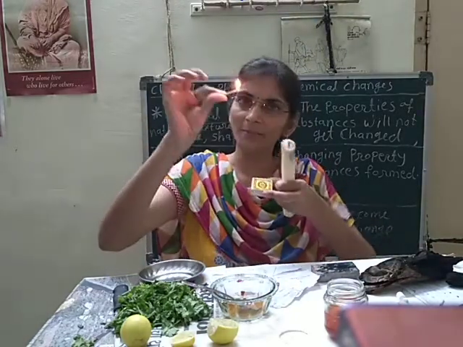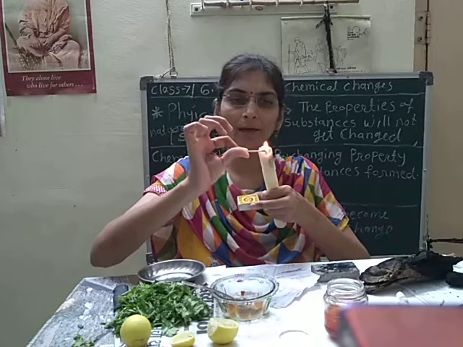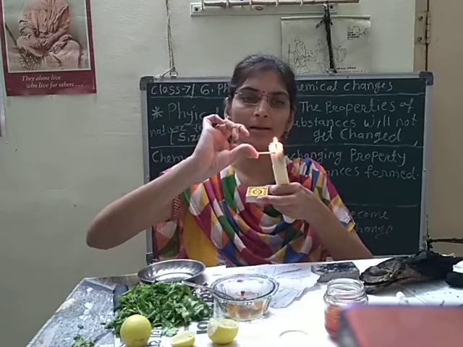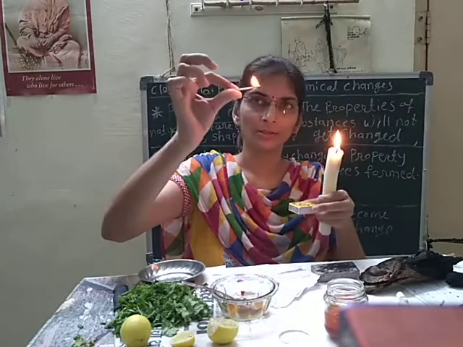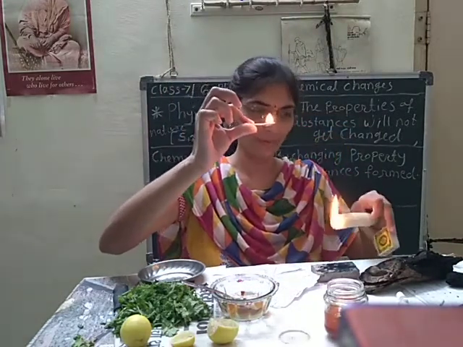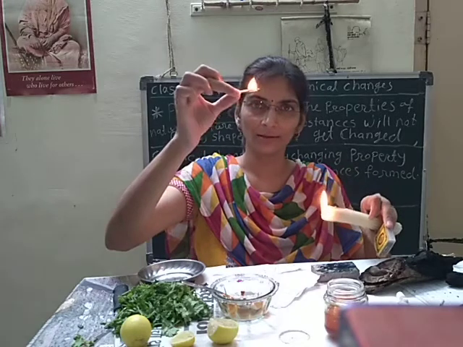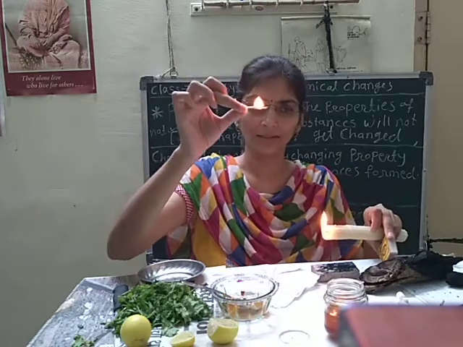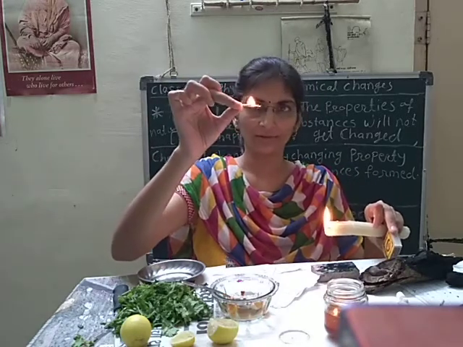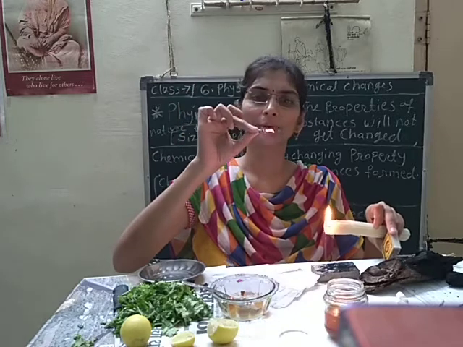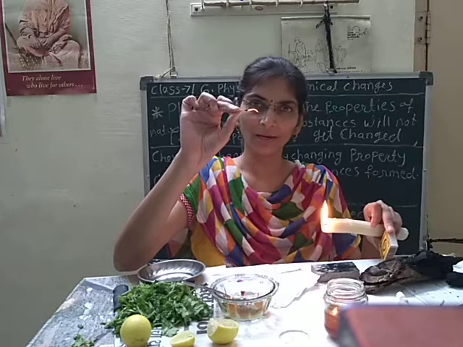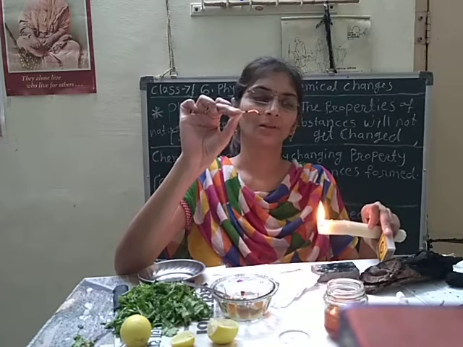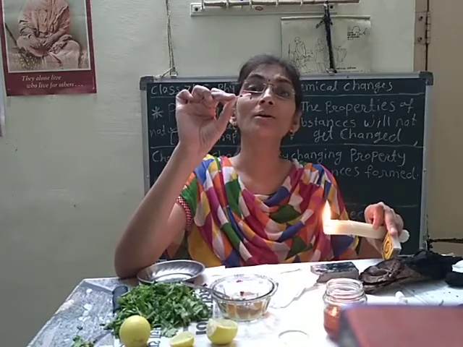Are you seeing that burning mastic? Now I will light the candle here. Here again, watch which type of change is happening while burning the mastic. See, observe. Now the mastic is burned totally, and now I got ash.